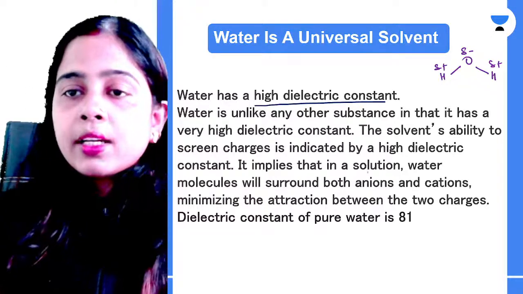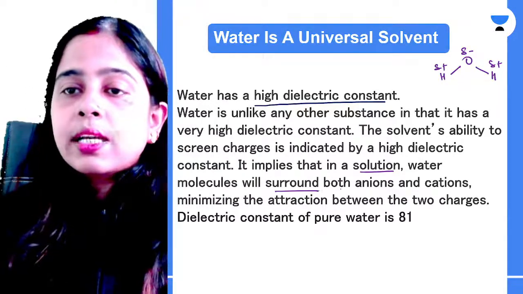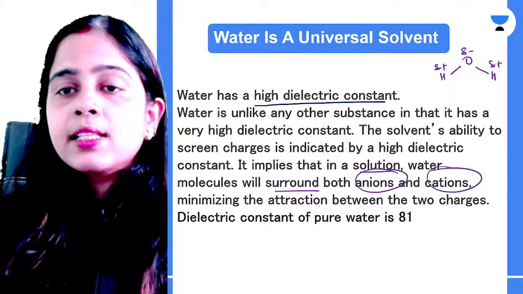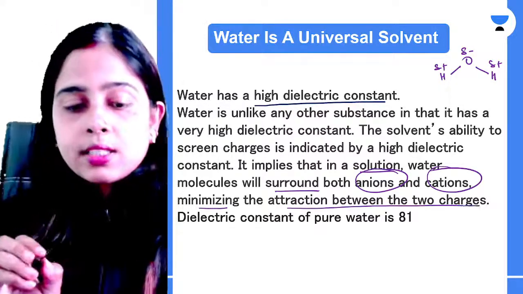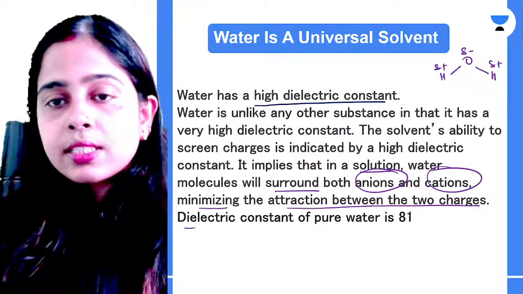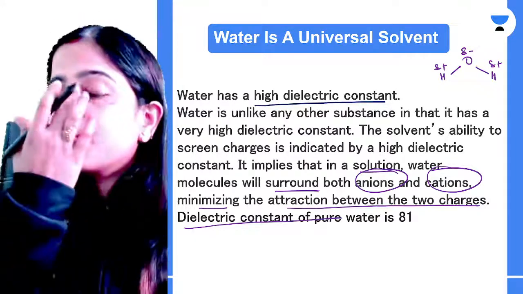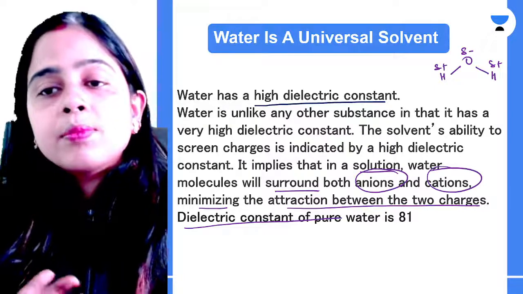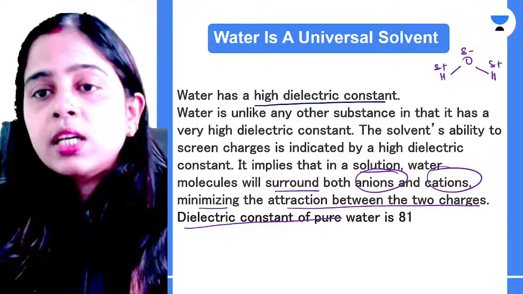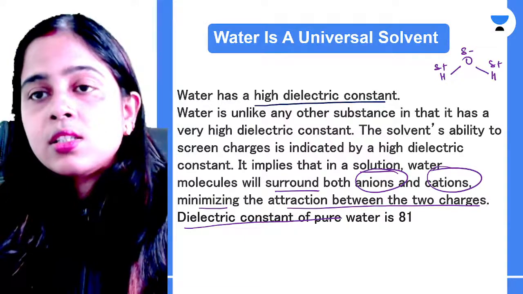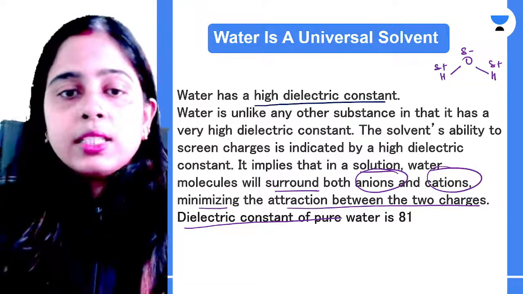So I told you that in a solution, water molecules will surround both anions and cations, and thus it minimizes the attraction between the two charges. And what does this statement mean? That the dielectric constant of pure water is 81. That means it can decrease the electrostatic force of attraction between any ions of the solute by 81 times.